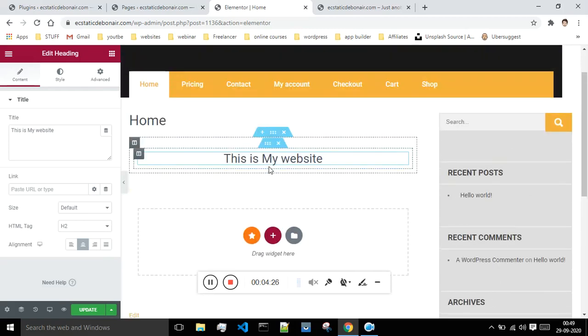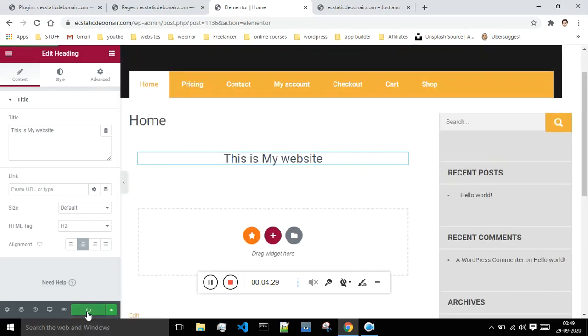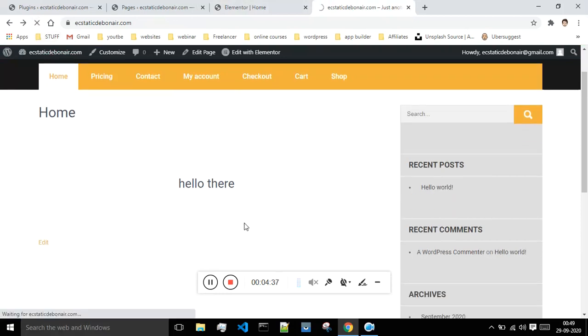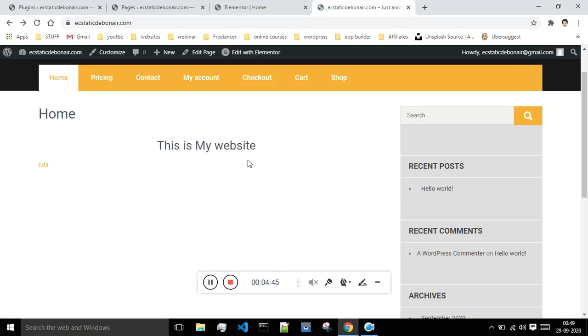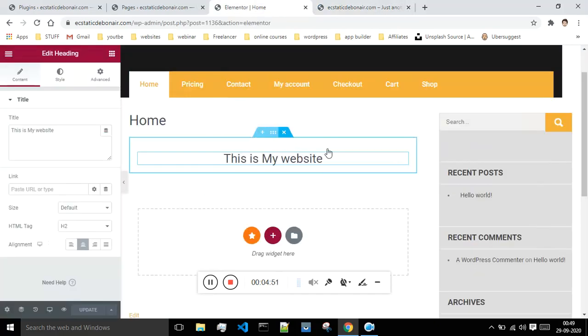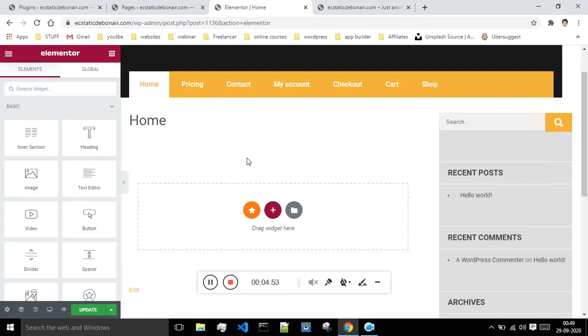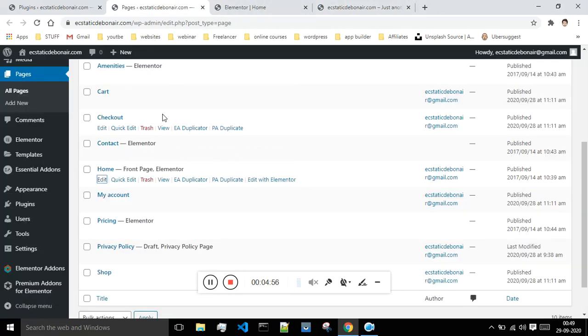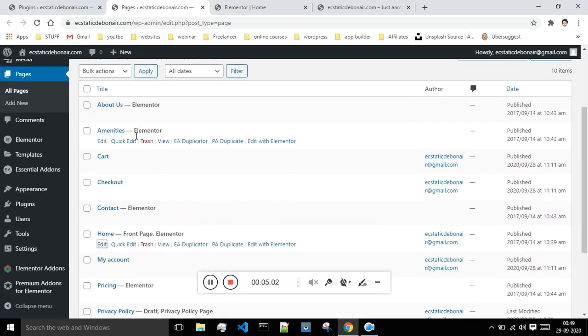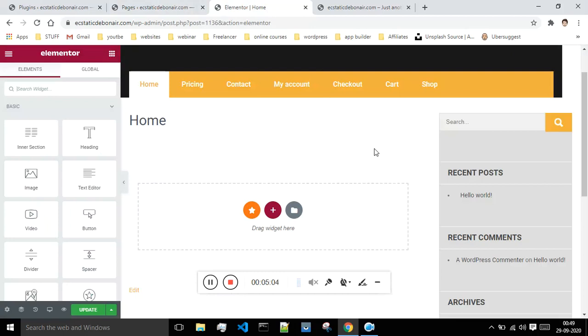Okay, so whenever you make any changes, you just have to say update, and once you do this update, your changes will be getting propagated. Okay, so now you can see our changes got propagated over here, but we won't be doing that. I will remove this for tutorial purpose. I had shown you guys how to do this. So now these are some of the pages present over here, and okay, so I think this much is enough. So this is how you can edit with Elementor.